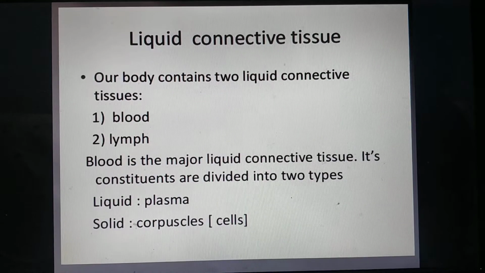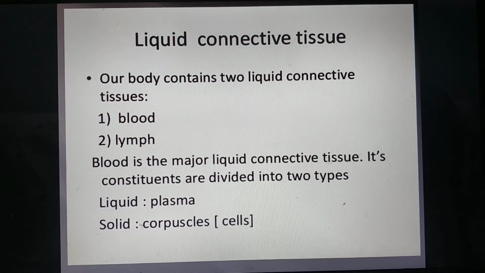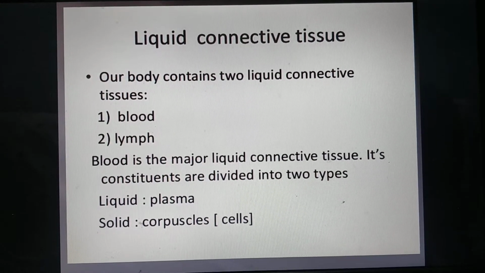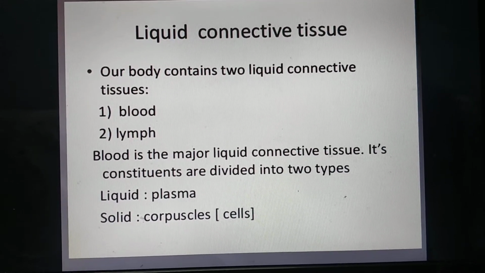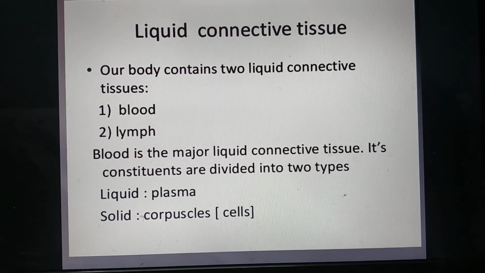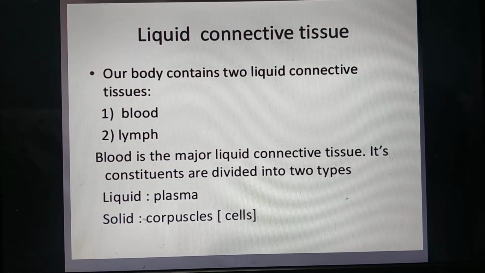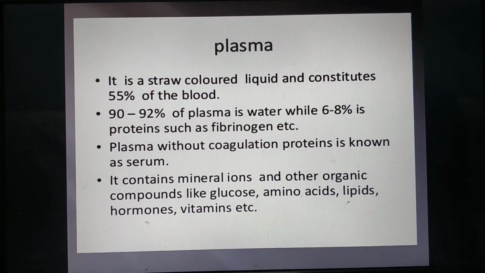The fluid connective tissues. The fluid connective tissues in the body are blood and lymph. Blood is the main fluid connective tissue. Its components are a liquid part, plasma, and the solid cells or corpuscles present in the plasma.